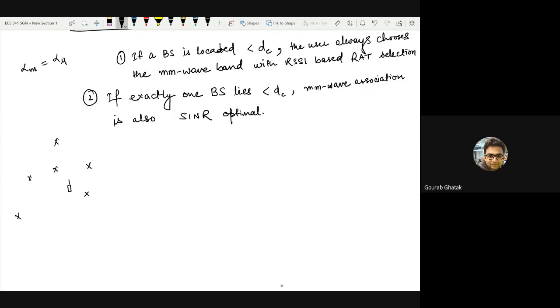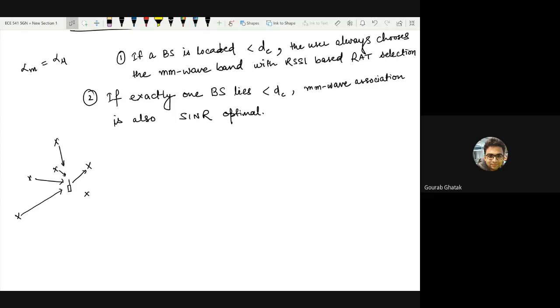So suppose you have connected to this base station and you are requesting millimeter wave services from it. Suppose in the worst case all the other base stations are also transmitting to their users in millimeter wave, you would be experiencing interference from all of these. For the moment, do not worry about the directional transmission.